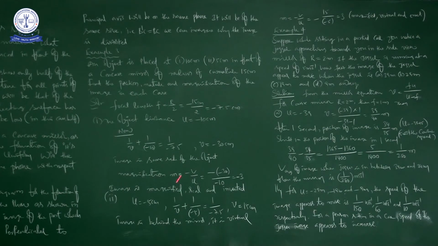So here u is equal to minus 5, then 1 by v plus 1 by u is equal to 1 by f, right. So v is equal to 15 centimeters. If you solve this mathematically, if you do this addition, you will get v equal to 15 centimeters. If you observe carefully, u is minus 5 but v is plus. When it is plus, it is along the positive x-axis, right? So it is the other side of the mirror, the other side of the object. The position of the image is on the other side of the object.